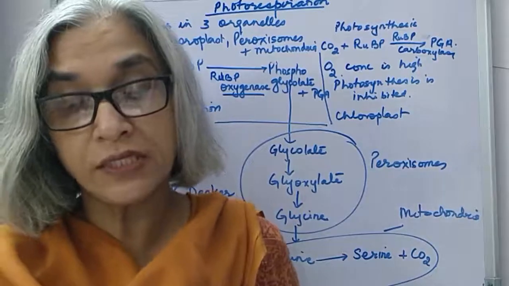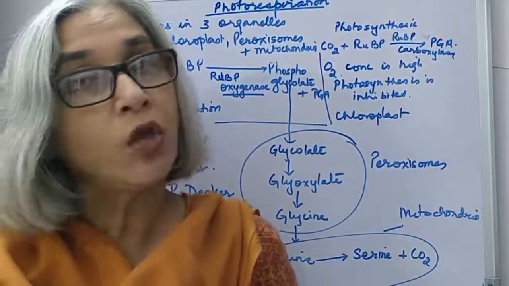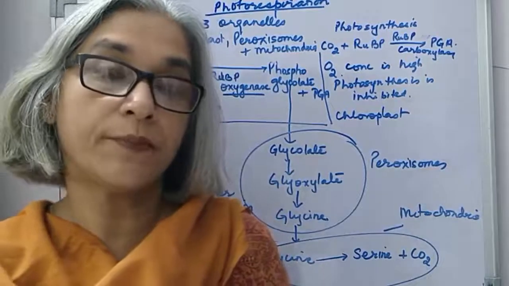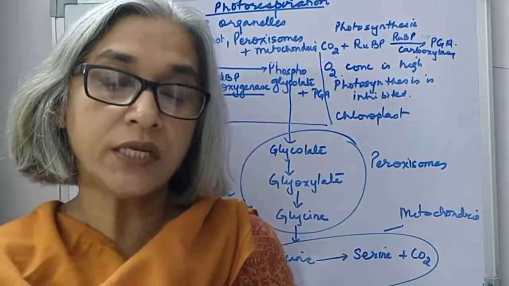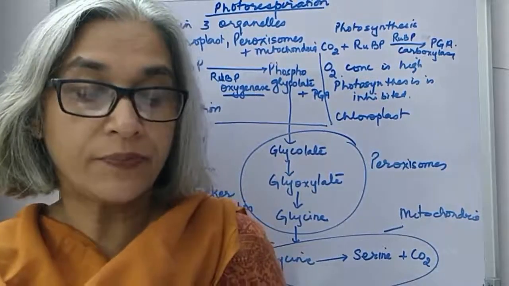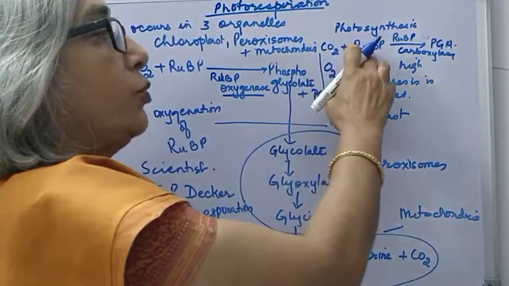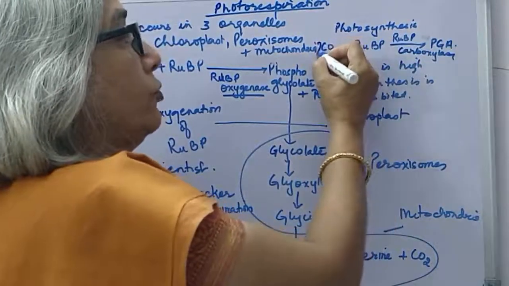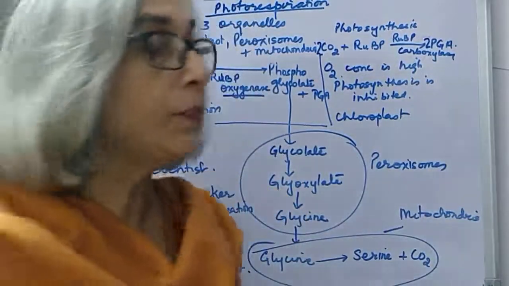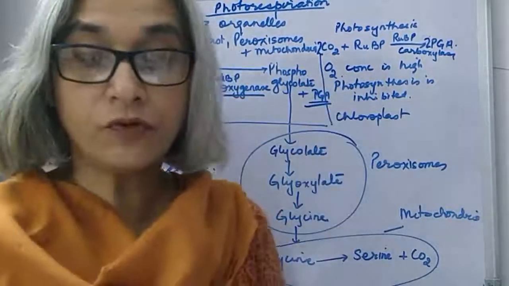This is due to the reason that the carbon dioxide fixing enzyme RuBP carboxylase not only accepts carbon dioxide but it can also combine with oxygen. Since the reaction is an oxygenation reaction, the same enzyme is called RuBP oxygenase. The sequence of events is that instead of two molecules of carbon dioxide and RuBP forming two molecules of phosphoglyceric acid, oxygen combines with RuBP, forms phosphoglycolate and phosphoglyceric acid.